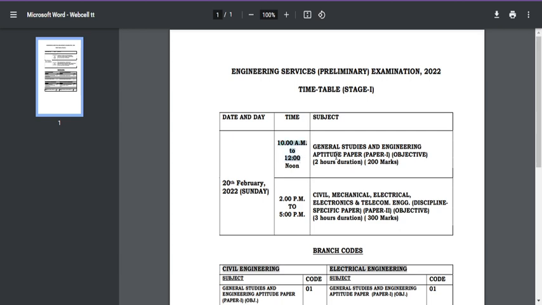The morning session runs from 9 a.m. to 12 noon: the general studies and engineering aptitude paper, Paper 1, is 2 hours and 200 marks. In between there is only a 2-hour gap. The afternoon session starts at 2 p.m. and goes to 5 p.m., and in that session you write the discipline-specific paper for civil, mechanical, electrical, or electronics and telecom engineering. It's a 3-hour duration, so totally 5 hours you will be stacked up in the examination hall.